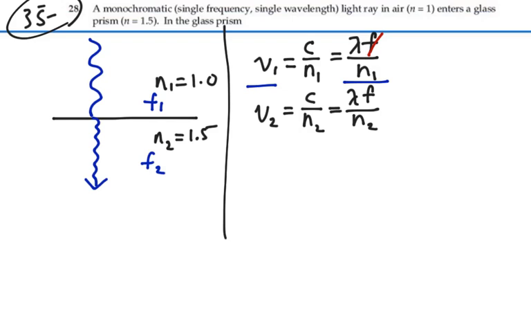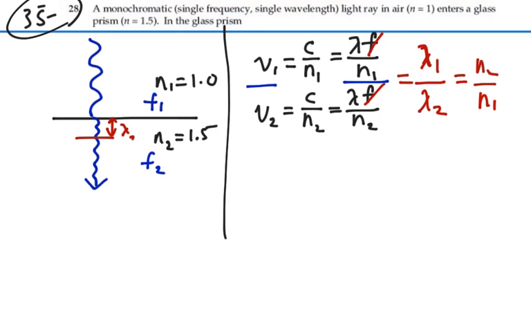realizing that the frequencies were the same, and for that matter, the wavelengths would be the same in a vacuum. But this is basically the wavelength in medium 1, which is the wavelength in a vacuum divided by n1, over the wavelength in medium 2. So the change in our velocities, which is equal to n2 over n1, is also the ratio of our wavelengths in medium 1 to medium 2. So the reason our velocity changes is because our wavelength gets shorter.